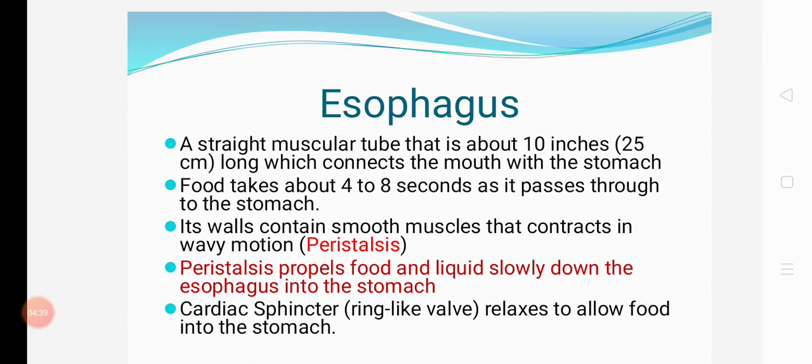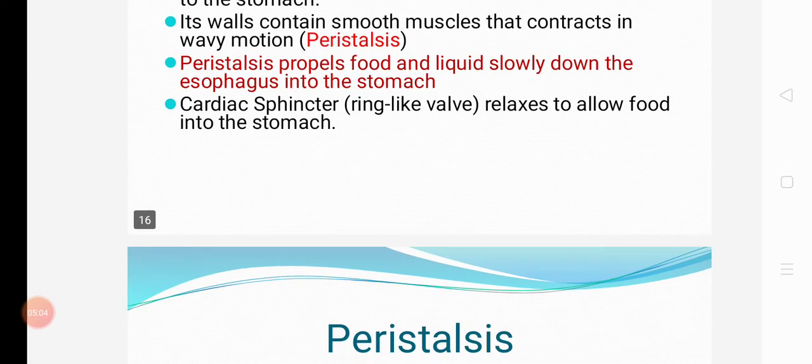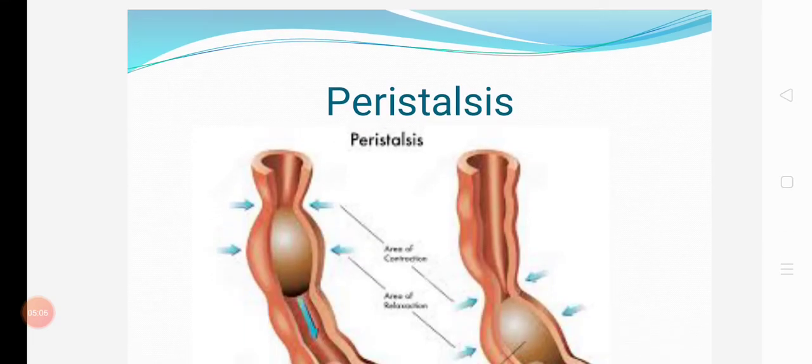Its walls contain smooth muscle that contracts in a wavy motion called peristalsis. Peristalsis propels food and liquid slowly down the esophagus into the stomach. The cardiac sphincter is a ring-like valve that relaxes to allow food into the stomach.